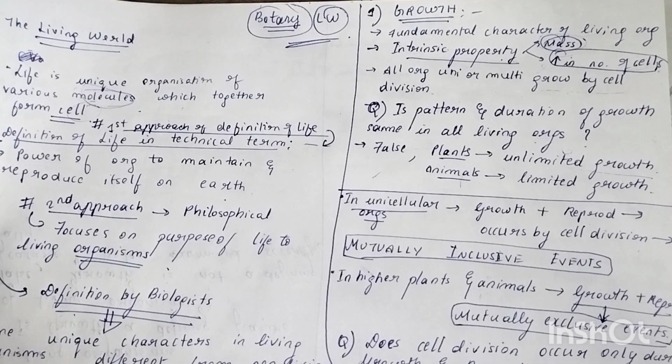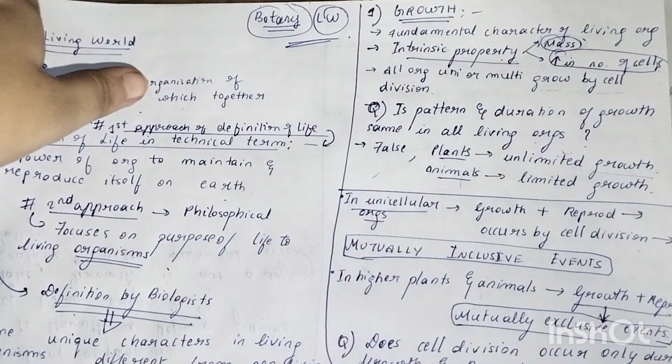But what about animals? Do animals show unlimited growth? No, they don't show unlimited growth, but they show limited growth. That is why you see that we are not eternal, right? We have a certain duration towards life. That is what they're telling you, okay?